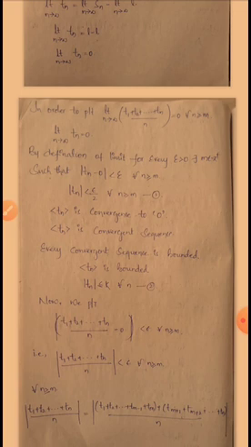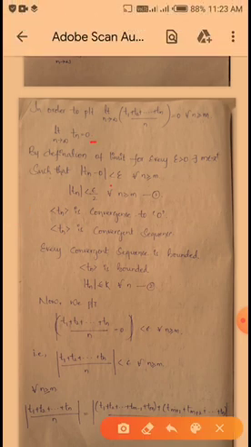So by definition of limit, for every epsilon greater than 0 there exists m belongs to Z plus such that mod Tn minus 0 less than epsilon for all n greater than or equal to m. By definition of limit, here L value is 0, that's why here I am writing mod Tn minus 0 is less than epsilon for all n greater than or equal to m. So here we have to take epsilon by 2. After that, mod Tn minus 0 is mod Tn, so mod Tn is less than epsilon by 2, this is equation number 1.